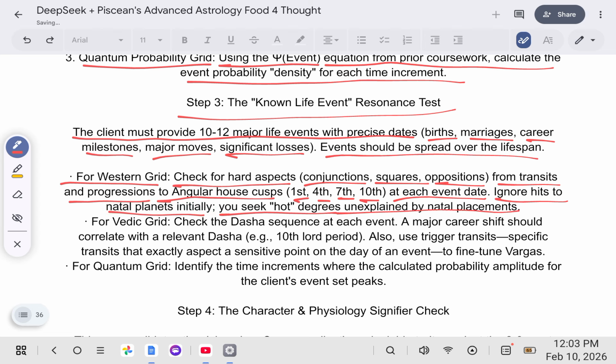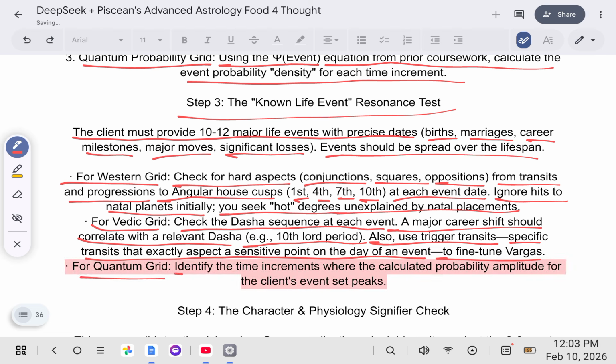unexplained by natal placements. For the Vedic Grid, check the Dasha sequence at each event. A major career shift should correlate with a relevant dasha, for example, the 10th Lord period. Also use trigger transits, specific transits that exactly aspect a sensitive point on the day of an event, to fine-tune Vargas. For the quantum grid, identify the time increments where the calculated probability amplitude for the client's event set peaks.